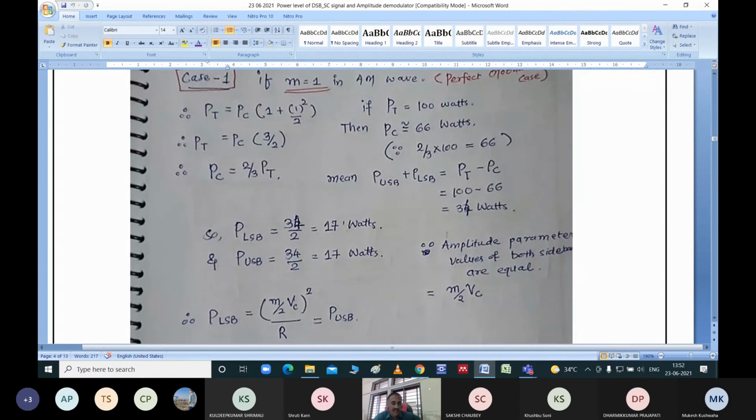And as we have said that amplitude of both the sidebands are same, so power will be equally distributed. So I will say 34 divided by 2. How much it will be? 17. That's what I have written. So half power of this remaining part is contained by the lower sideband, and this much power is contained by the upper sideband. Now you simply do one calculation. You add 17 plus 17 plus 66.